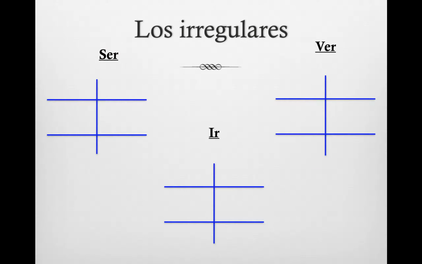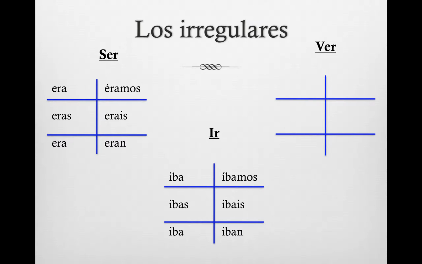There are only 3 irregular verbs in the imperfect tense. If it's not one of these 3 verbs, it is regular and has the aba and ía endings. Ser conjugates as follows: era, eras, era, éramos, erais, and eran. Note the accent on the nosotros form.